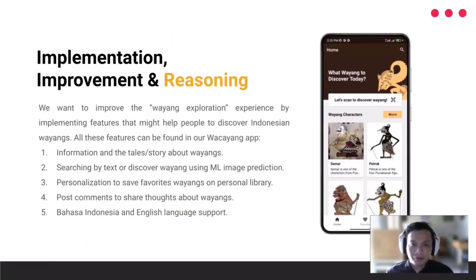So to wrap up, Wacayang provides information and stories about wayangs. You can also search by text or discover wayang using ML image prediction. It also has personalization, so you can save your favorite wayangs in your personal library. You can also post comments to share your thoughts about wayangs. It also provides two languages, Bahasa Indonesia and English.